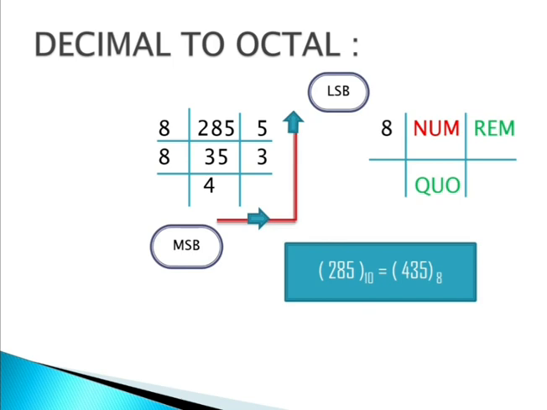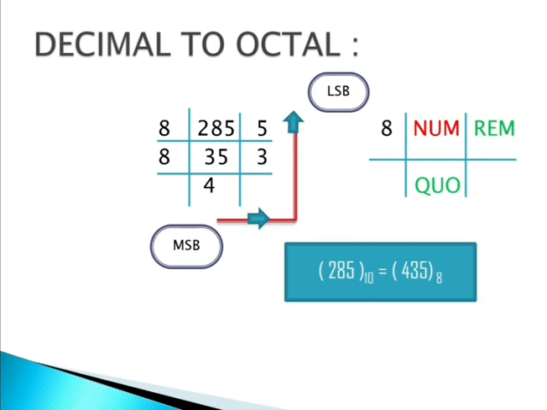What we have to do? 35 divided by 8. Quotient is 4. And on the right-hand side what we have to write? Remainder. Remainder is 3. Now we have to stop because 4 is smaller than 8. That's why, what are we getting as the answer? 435, from most significant bit to least significant. The last digit is what we are having.